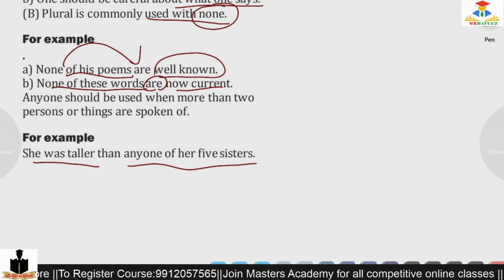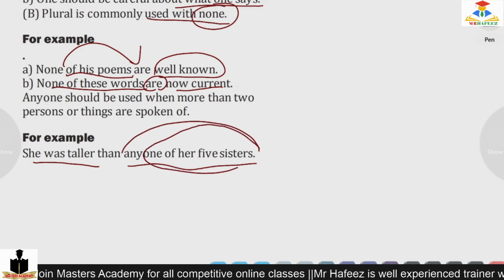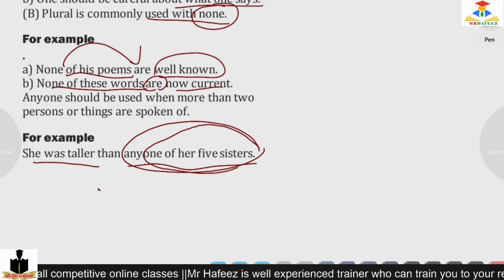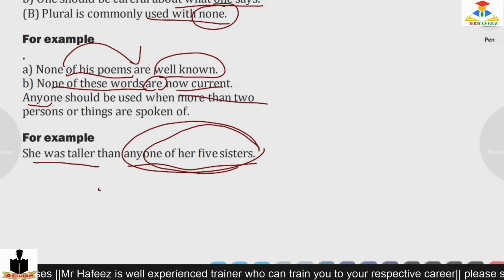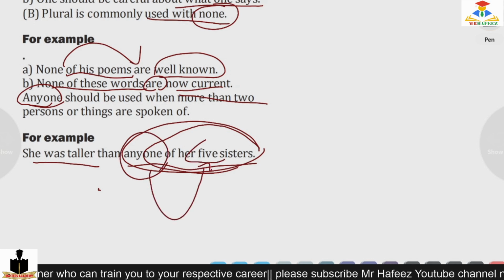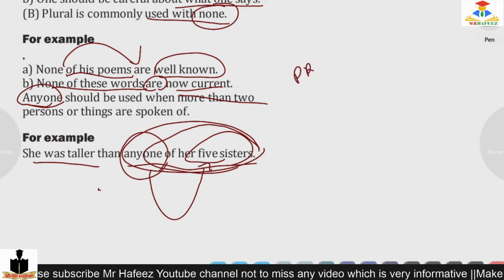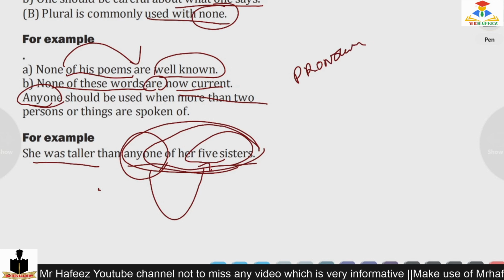Any one means more than two persons. Here there are five persons. So that's it. Pronoun is over.